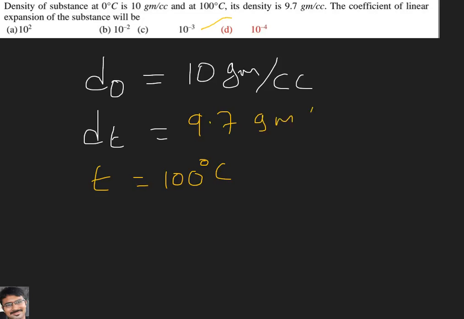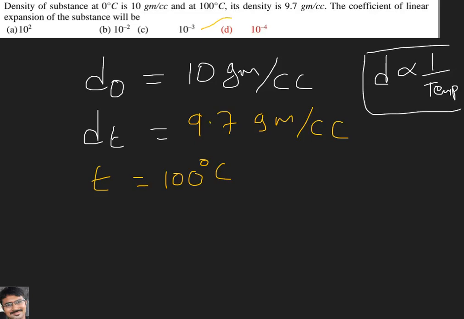Generally what we know here is that density will increase if temperature decreases. Density and temperature have an inverse relation. Density is inversely proportional to temperature. Now first, D naught is the density at 0 degrees centigrade, and this D T means density at 100 degrees centigrade.